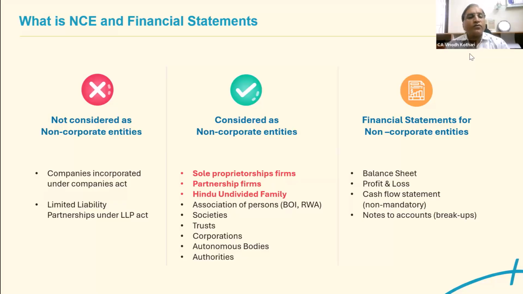In other cases, such as associations of persons, societies, trusts, corporations, autonomous bodies and authorities, the guidance note says that if there is business income, then you have to use this new financial format. If business income is not there, then the previous format can also be used.